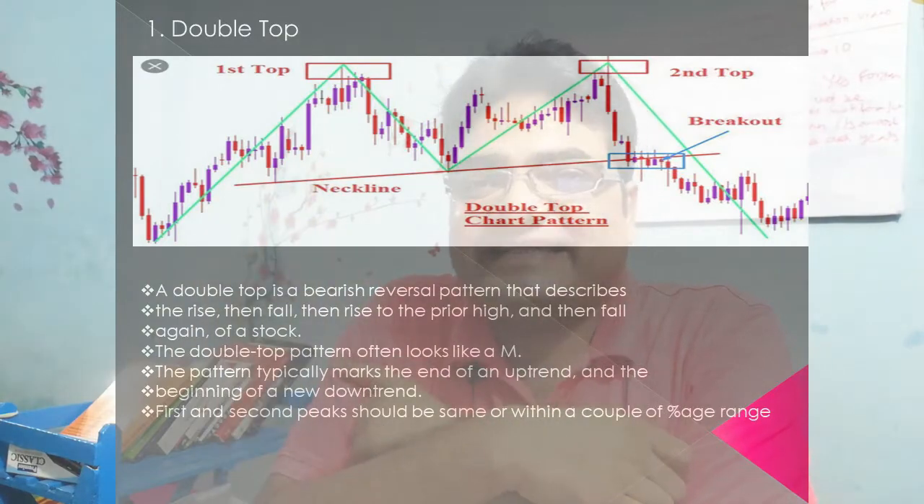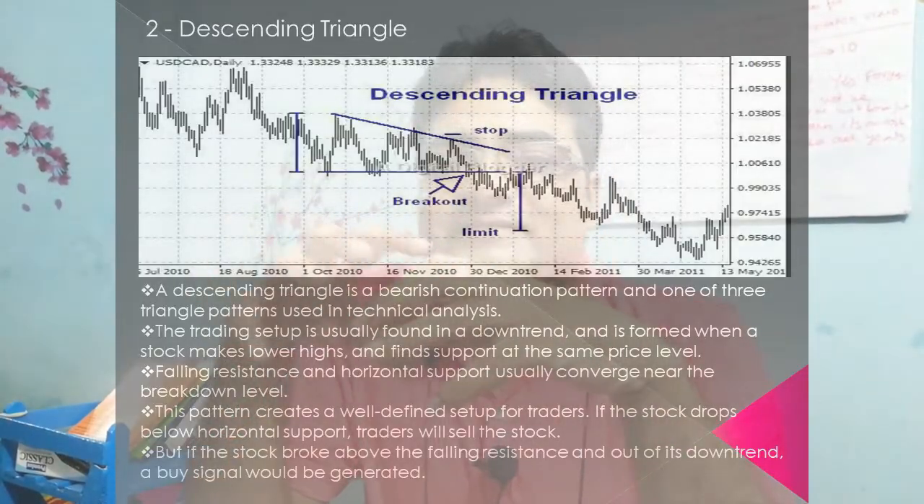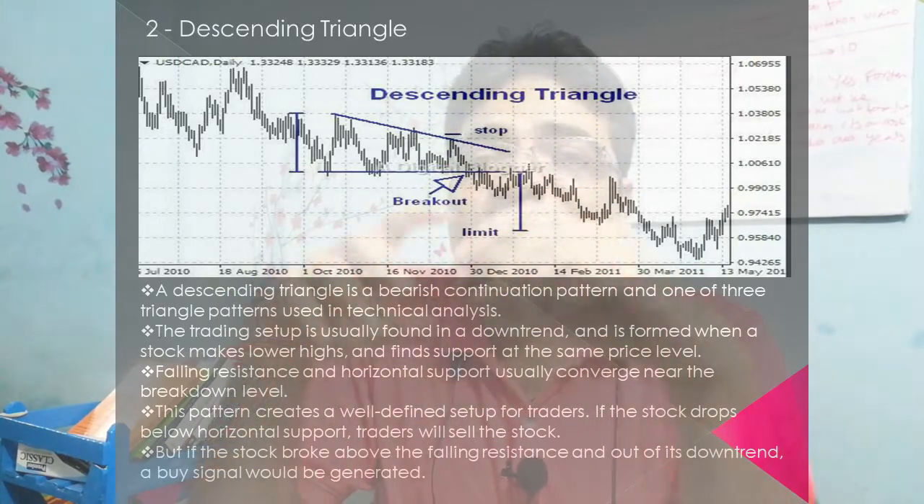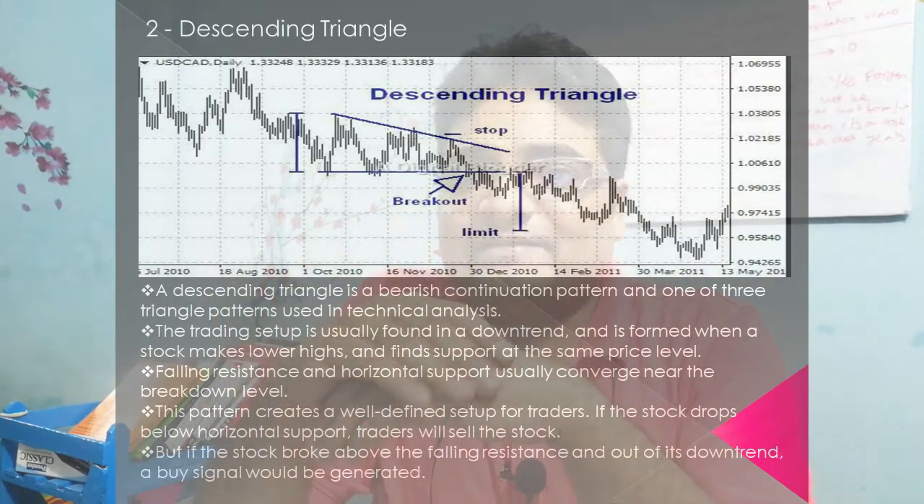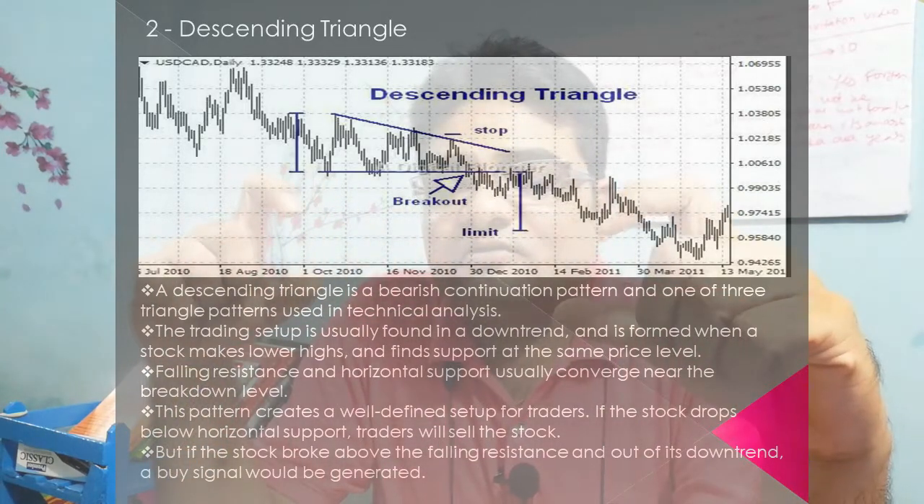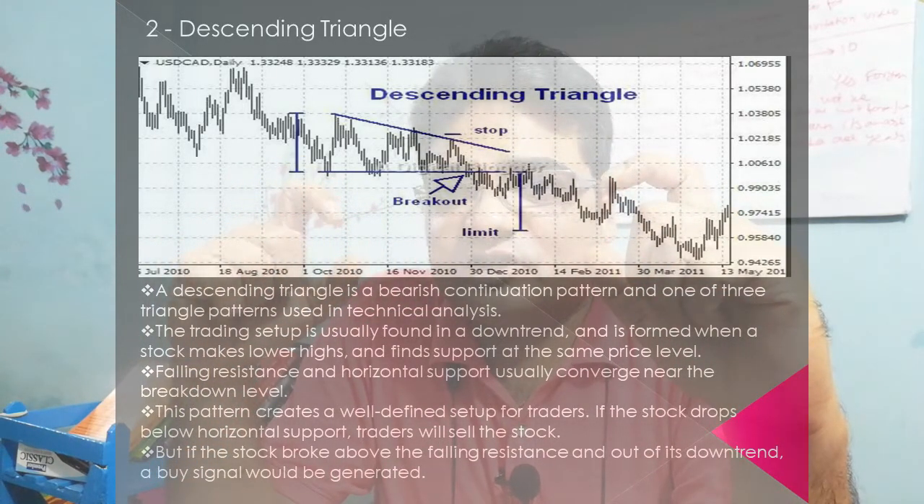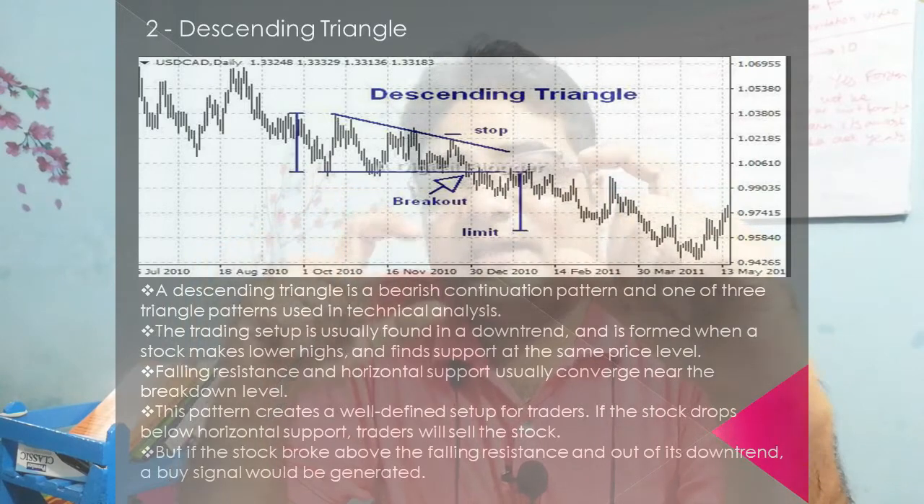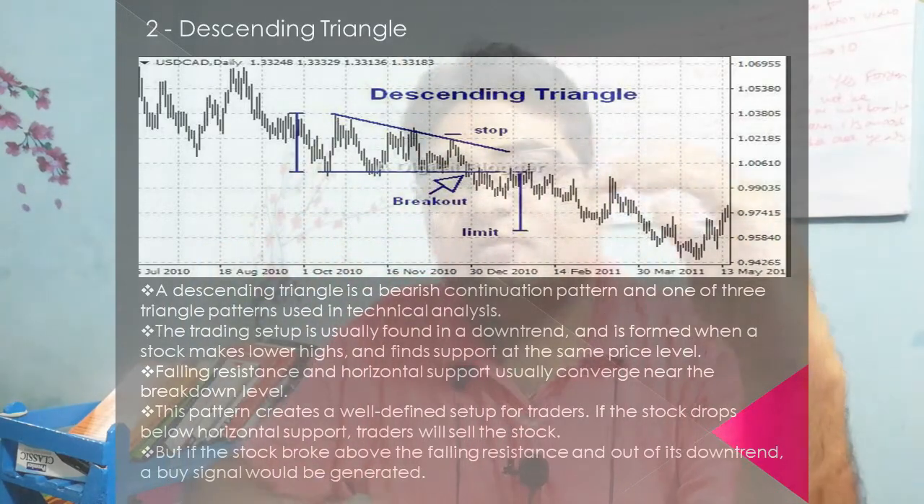Pattern number two, a descending triangle pattern. Now, what is a descending triangle pattern? All of these terminologies that we are going to use are self-explanatory. A descending triangle pattern simply means there would be a structure on charts that would be a triangle but descending, falling downward.